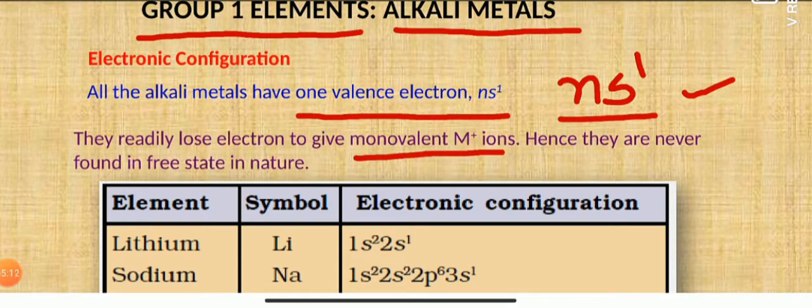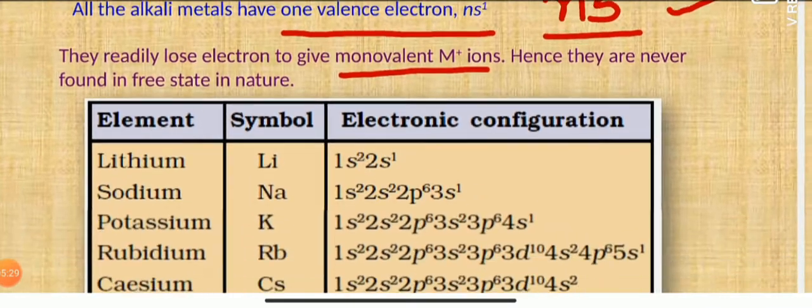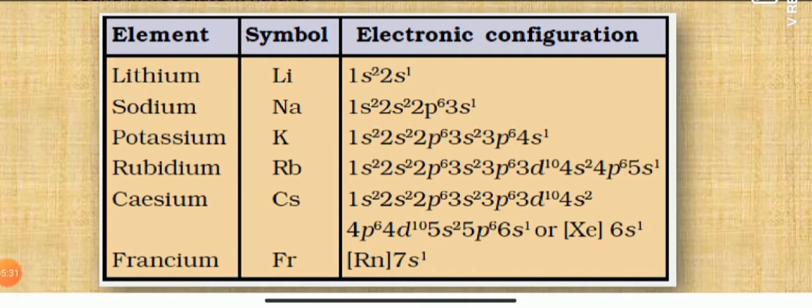There is again one important question here. Why are alkali metals highly reactive in nature? The answer is because they have only one loosely held electron in the valence s orbital. Therefore, they are highly reactive in nature. Now let us move towards electronic configuration.